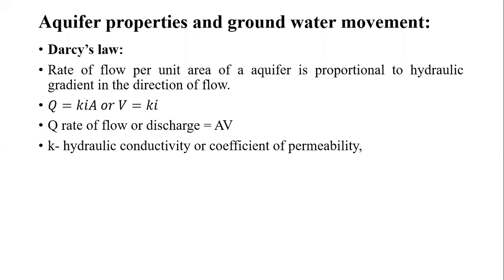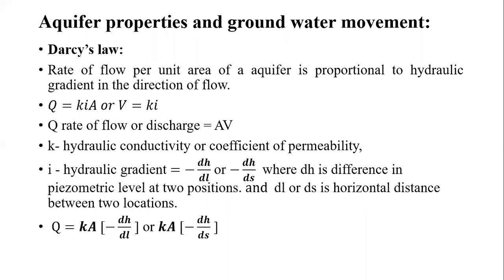And vertical distance we had considered as a height, whereas a horizontal distance we have considered as a length. So that we had seen, and we have given it a negative sign. Why negative sign? Because whenever we are moving away from our main pumping well, in that case the head goes on decreasing and decreasing.